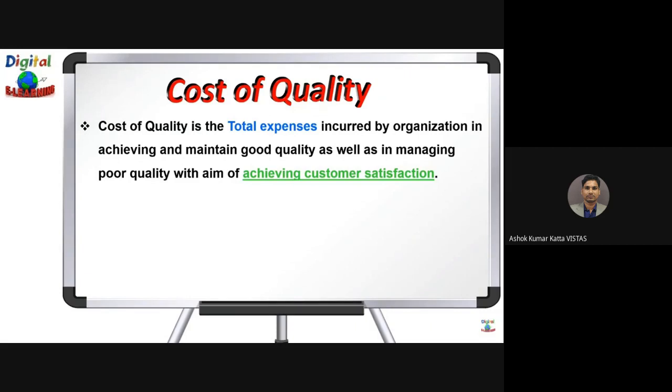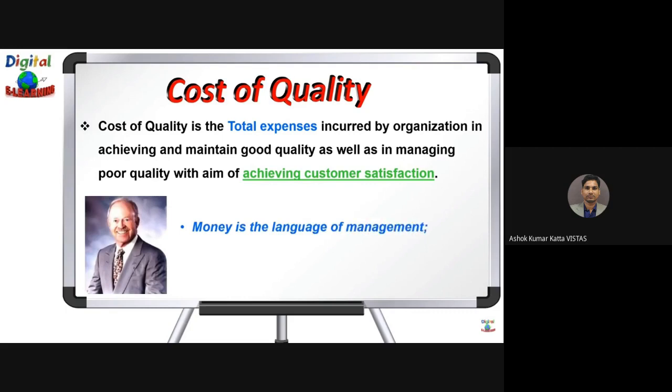Quality cost does not just relate to manufacturing. Rather, they are related to all the activities from initial research and development, that is R&D, all the way to customer service. So the complete product life cycle and not just the project life cycle is included while calculating the cost of quality. Philip Crosby, who gave this concept, once said that money is the language of management. You need to show them the numbers.